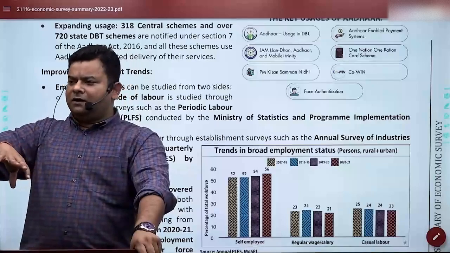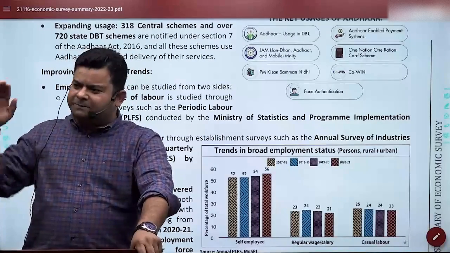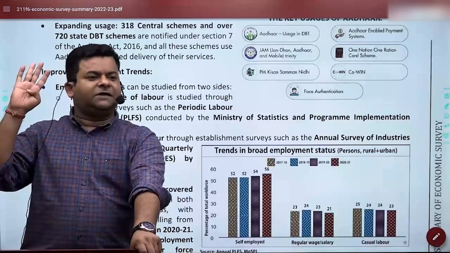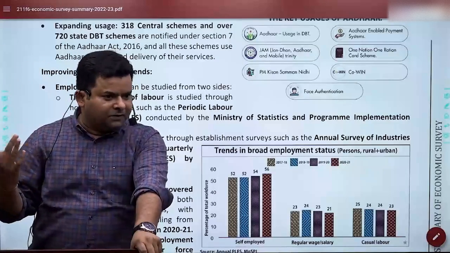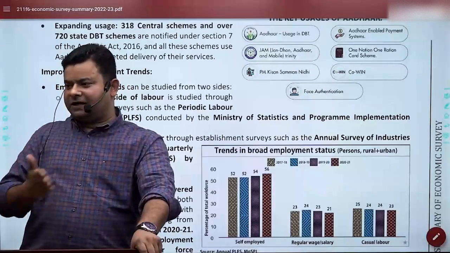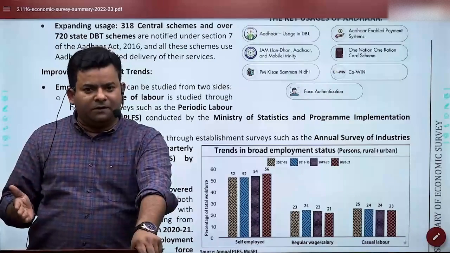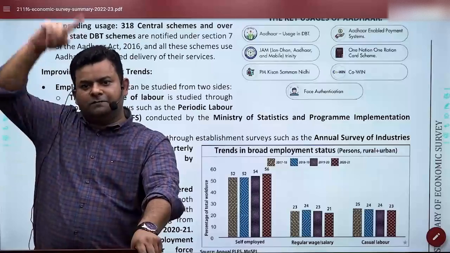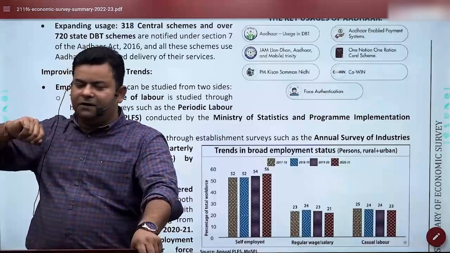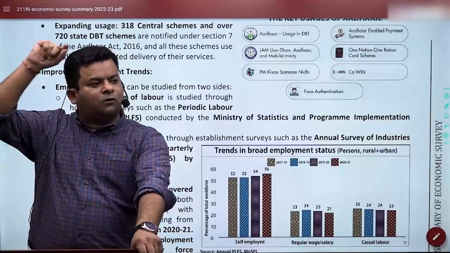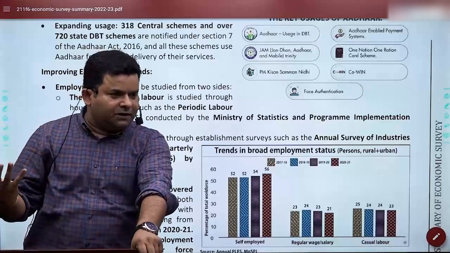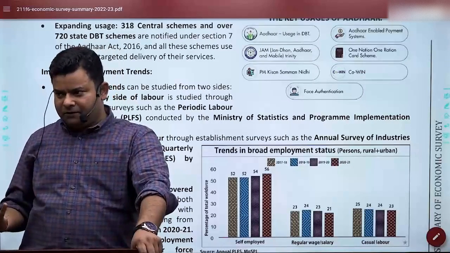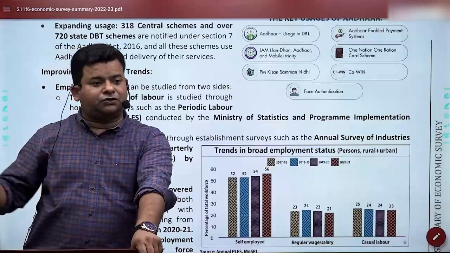Though we read a lot about employment, as per the IMF there are 4 types of unemployment. One is demand side unemployment. What is demand side unemployment? Where your economic cycles are going slow. As you know, there is a boom period and then there's a recession period. Whenever economic cycles are going slow, unemployment comes. That is called cyclical unemployment. And then there is one thing called structural unemployment.